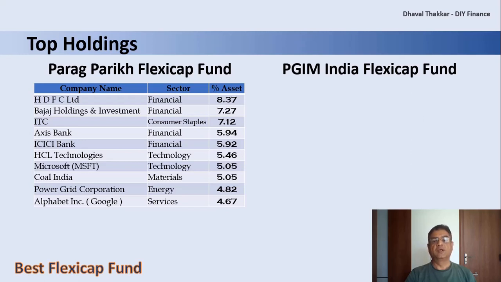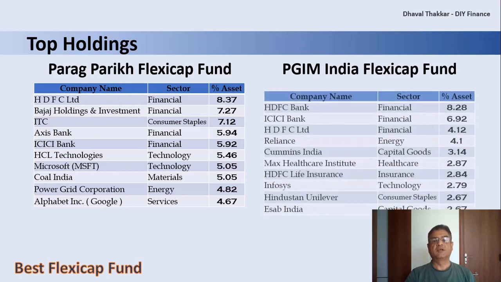Here, one thing should be noted that the fund has exposure of around 74% in the Indian equity, whereas it has exposure of around 15.5% in foreign equity, and rest is in debt and cash. The allocation in foreign equity makes the fund unique from other Flexicap funds. Now let's look at PGIM India Flexicap Fund.